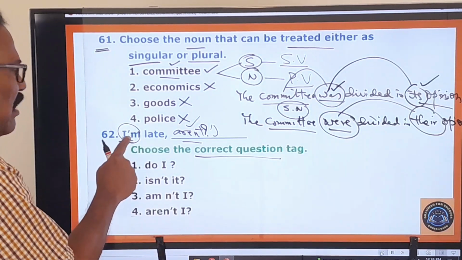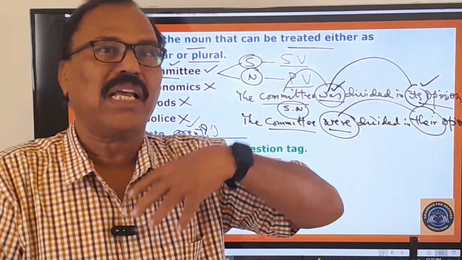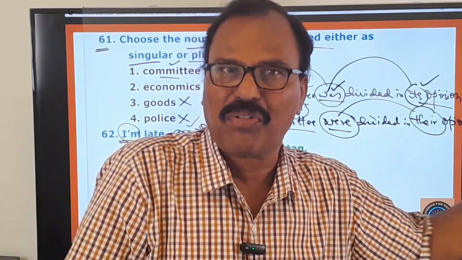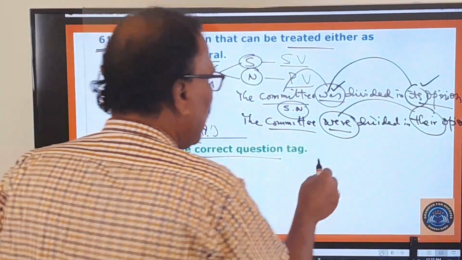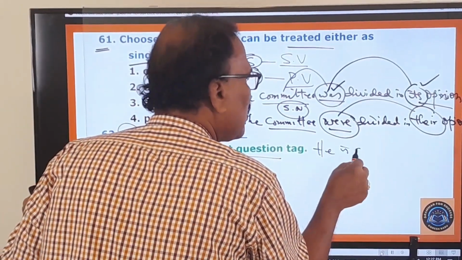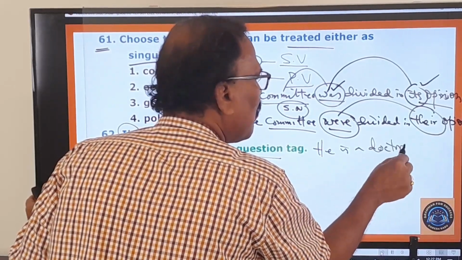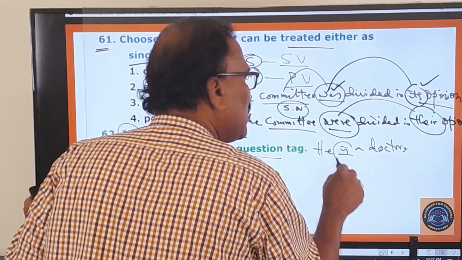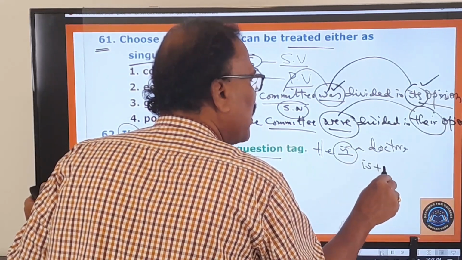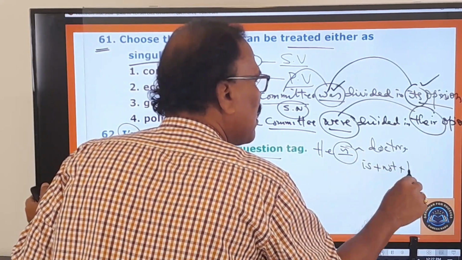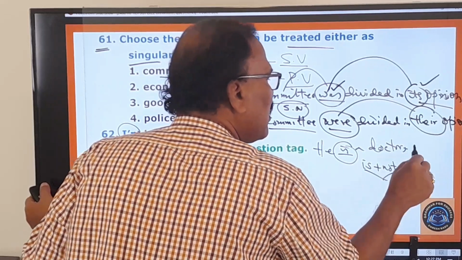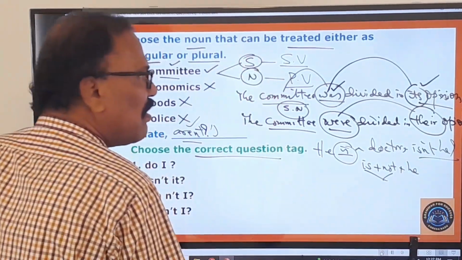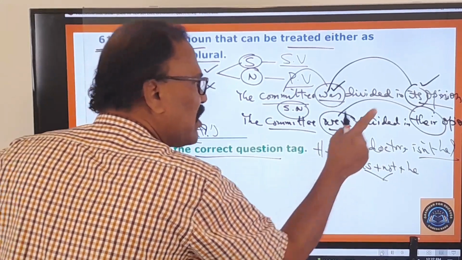Generally for any question tag, you take the helping verb of that sentence and you add not, and then you use the pronoun. For example, he is a doctor. What is the question tag for that? Is is the helping verb. You add is plus not plus the subject. Then it becomes isn't he? For an ordinary statement, this is a question tag.